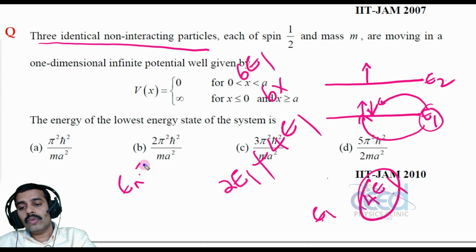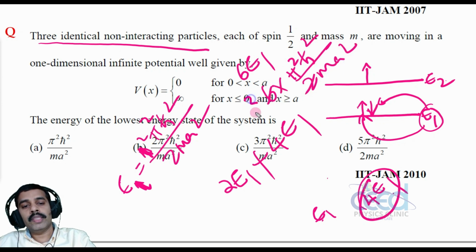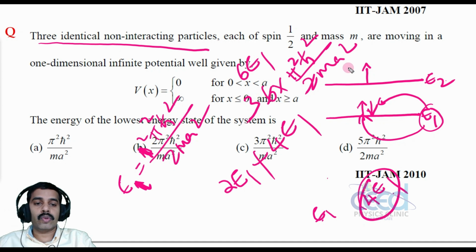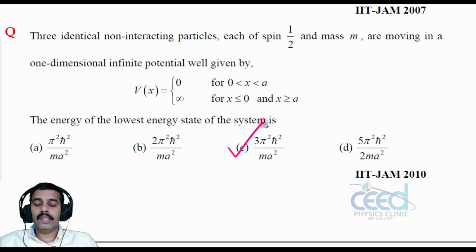En is equal to n square pi square h cross square divided by 2ma square. This equation we have already derived and discussed in theory. So E1 is equal to pi square h cross square divided by 2ma square, and 6 E1 will be 3 pi square h cross square divided by ma square. So which one is the option? Option C is correct, right? All right.